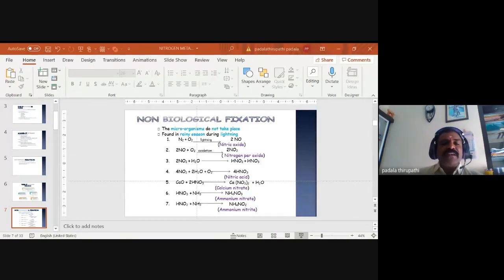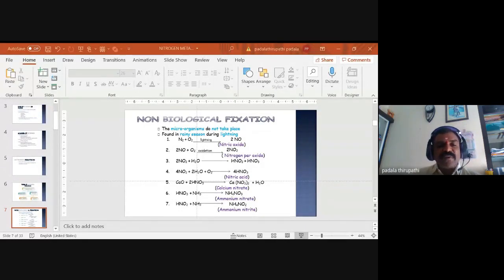At the same time, calcium oxide reacts with this nitric acid to make a salt, calcium nitrate, and a water molecule is released. So this is a neutralization process.